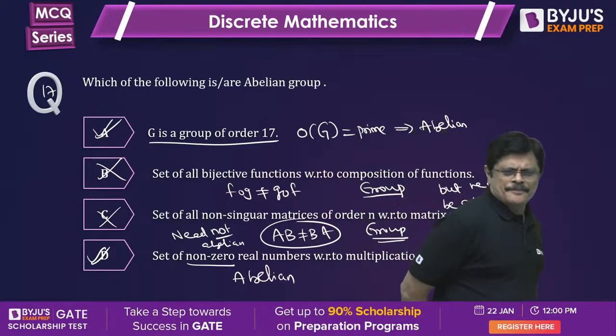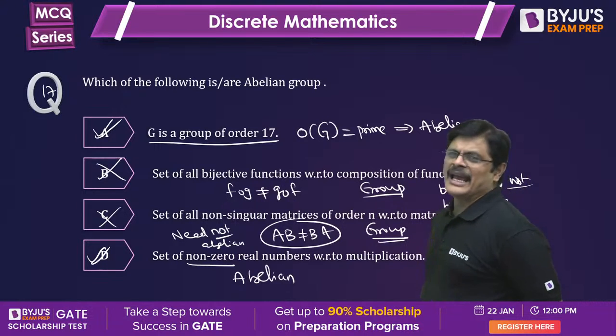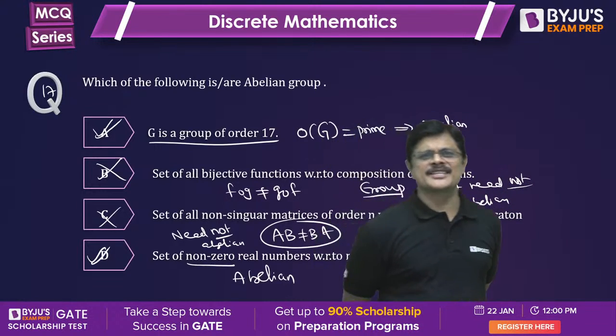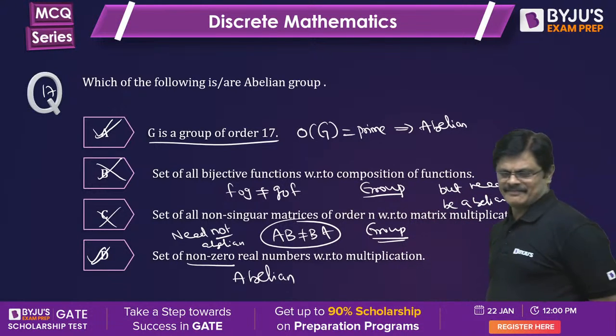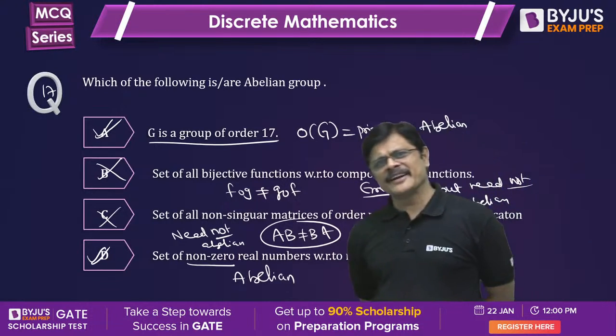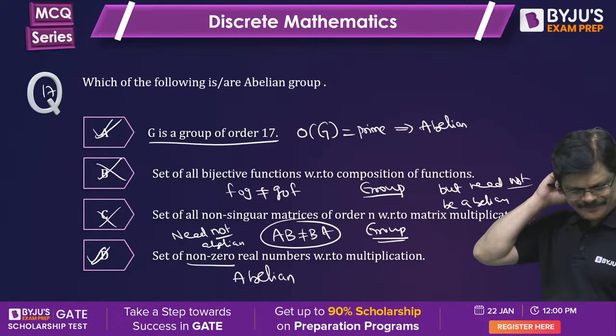16 generators will be there. Yes. Except identity, every other element is a generator. Correct, Lalit Babu. Perfect.